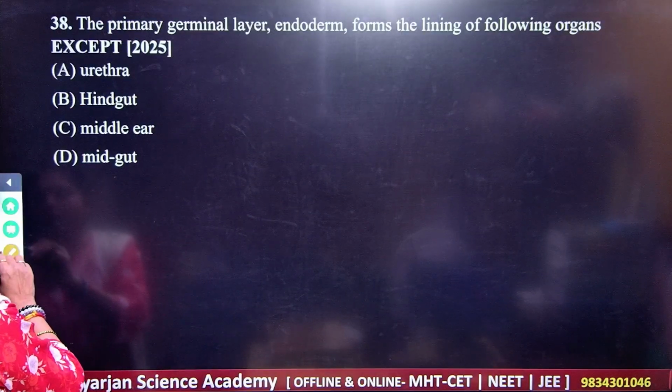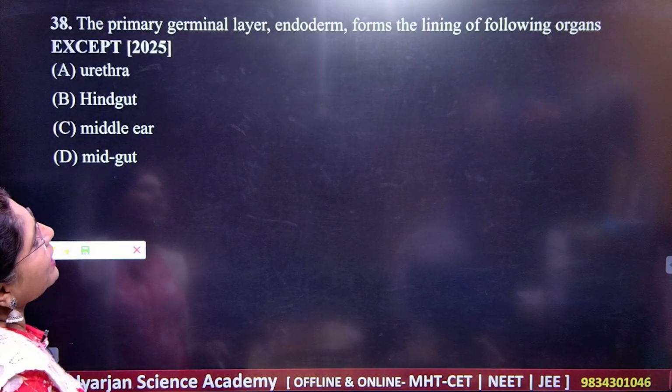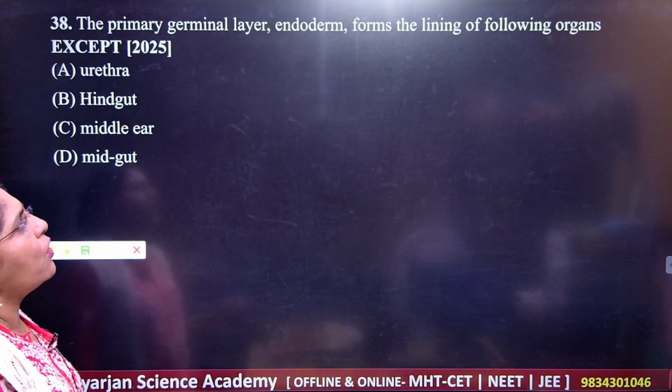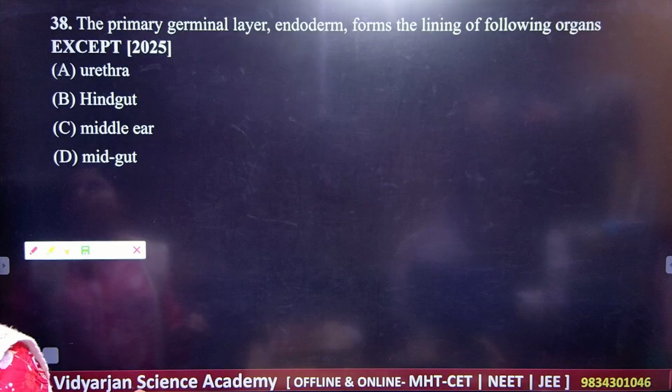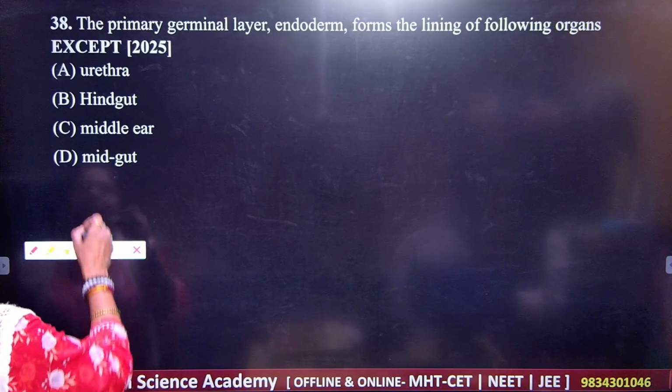Next, question number 38. The primary germinal layer endoderm forms the lining of the following organs except. They are asking us which is not getting involved here.